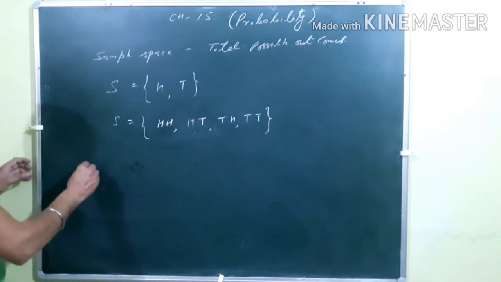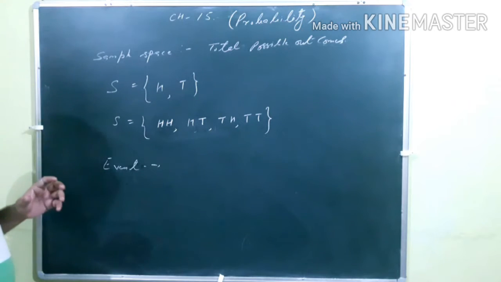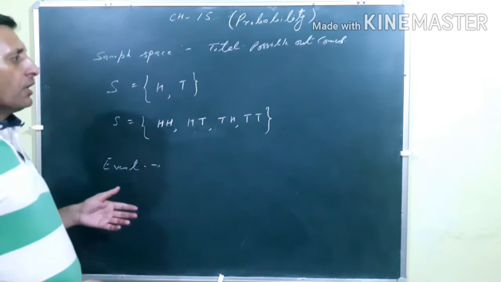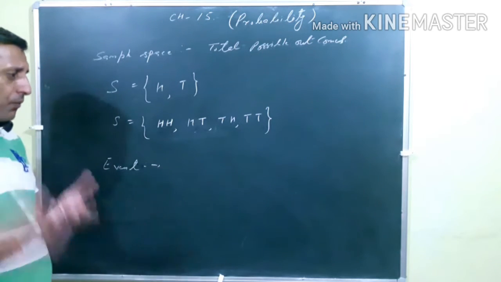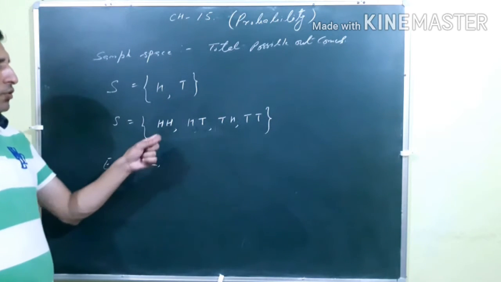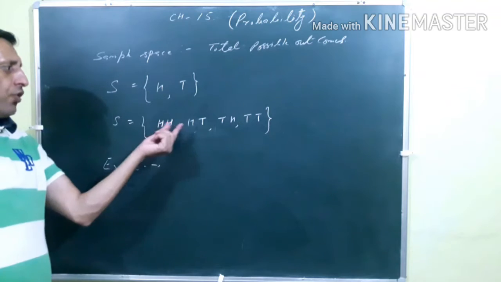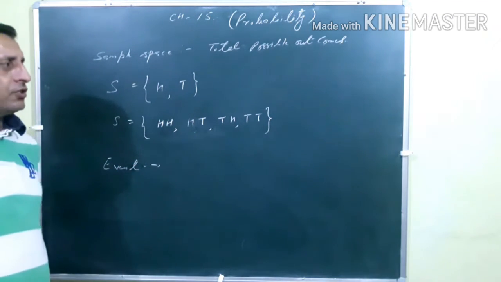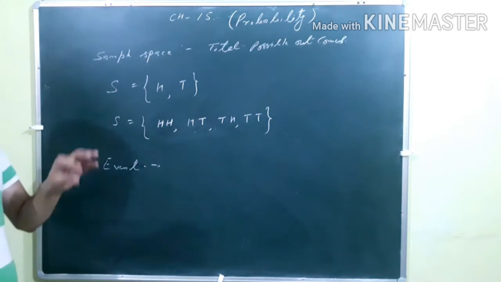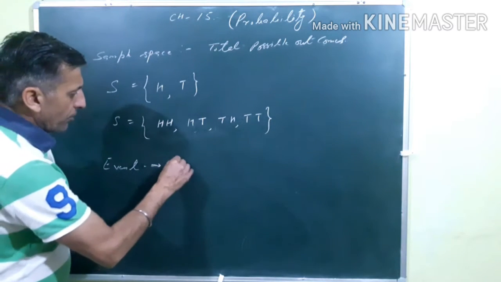After this, we will discuss another important thing, that is called your event. Now, what is an event? Event means the work we are doing, either throwing a coin or throwing a die. Suppose we are throwing a coin two times. What is the event? You can take H and H, or H and T, or T and H, or T and T: both heads, both tails, first a tail and second a head, like this. These are called your events. Events are usually denoted by E.